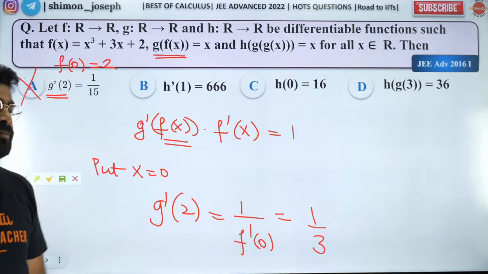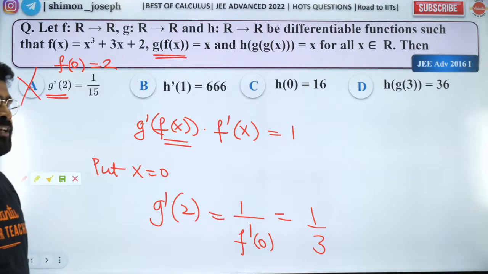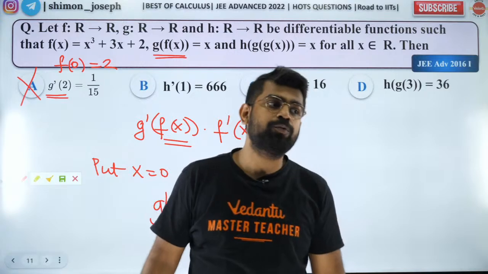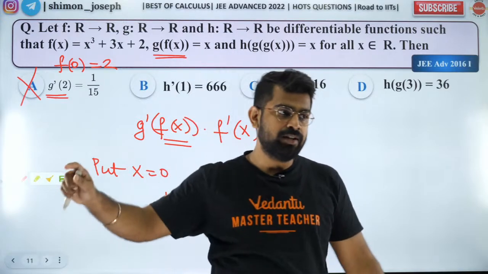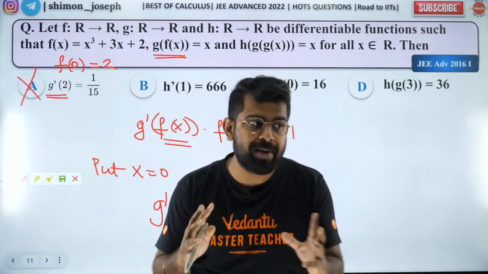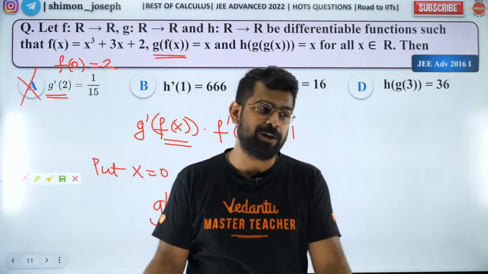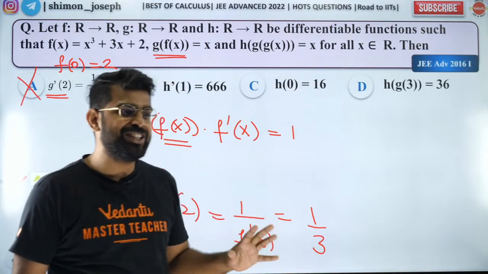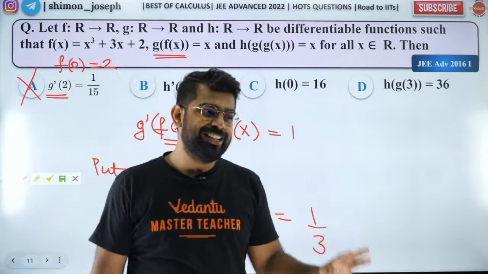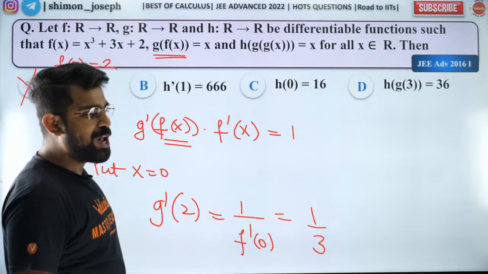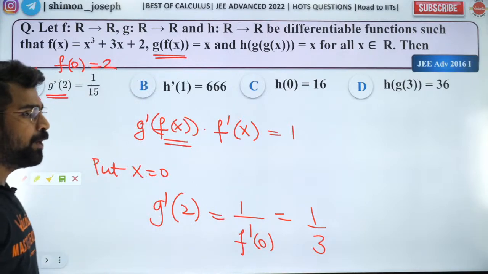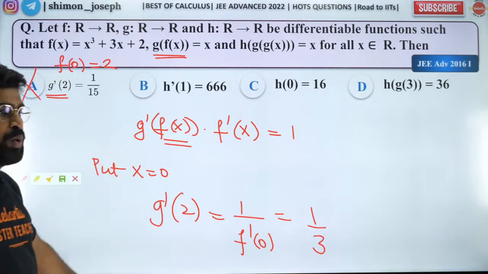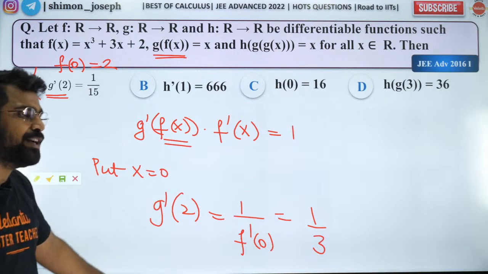Did you all get it? Are you all happy? Everybody cool with it? So shall I move forward? Now we'll check option B. We'll go one by one. There's no hurry, guys. Why are you rushing? Let's do it slowly. There's no rush. Let's just do it properly. All good? Fantastic, people. So the first option is wrong. That's what I've derived. I hope all of you are clear on what I did and how I did it.